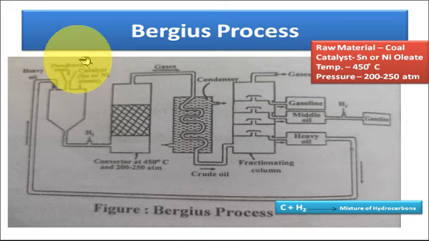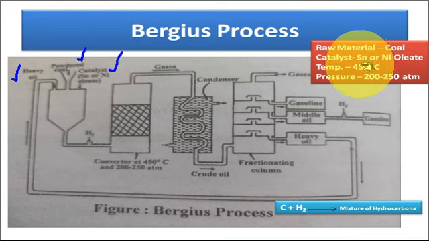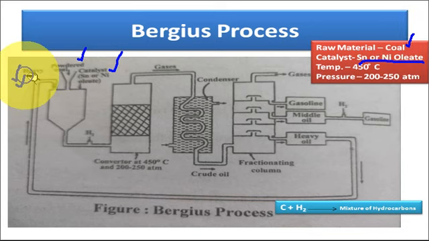So the raw material is the coal, which is mixed with heavy oil, and the catalyst used is tin or nickel oleate. This is the catalyst. The raw material is the coal, which is used in the form of slurry. To make the slurry of the coal, we use the heavy oil. Pressure range is 200 to 250 atmospheric pressure. Temperature is 450 degrees centigrade.